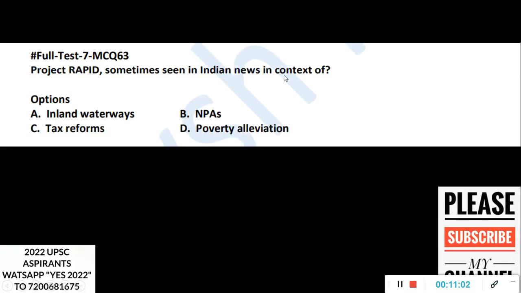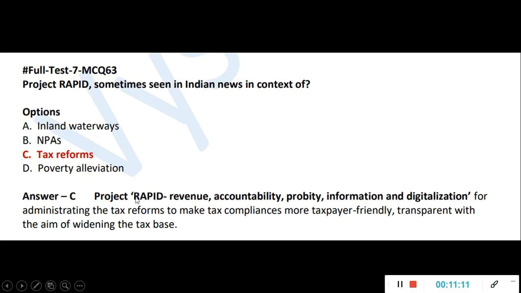Project Rapid, sometimes seen in Indian news, is in context of waterways, tax reforms, NPAs, or poverty alleviation? This was there in last year's economic survey. Project Rapid has a full form: Revenue, Accountability, Probity, Information, and Digitalization. Okay, so this is for administering tax reforms, to make tax compliance more taxpayer friendly, transparent, and with the aim of widening the tax base. So overall, tax reforms it is. So Project Rapid is related to that.